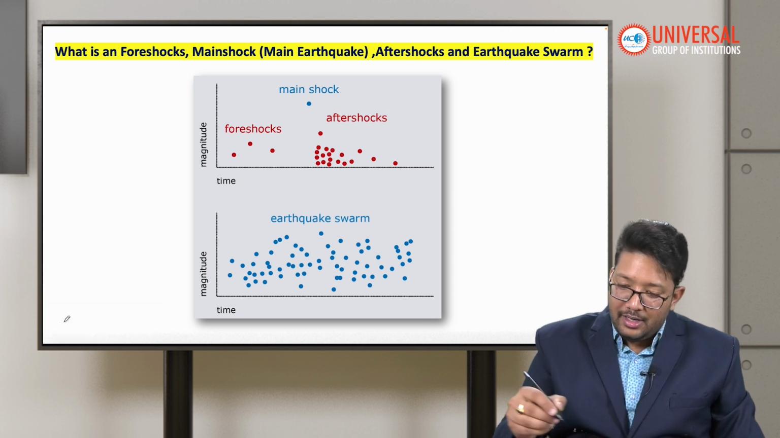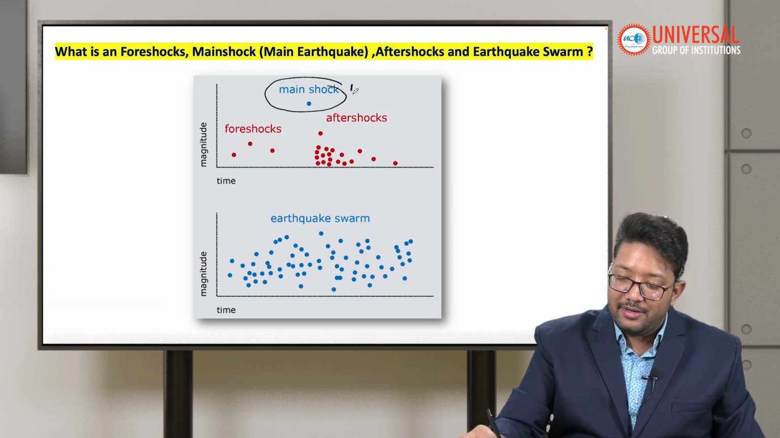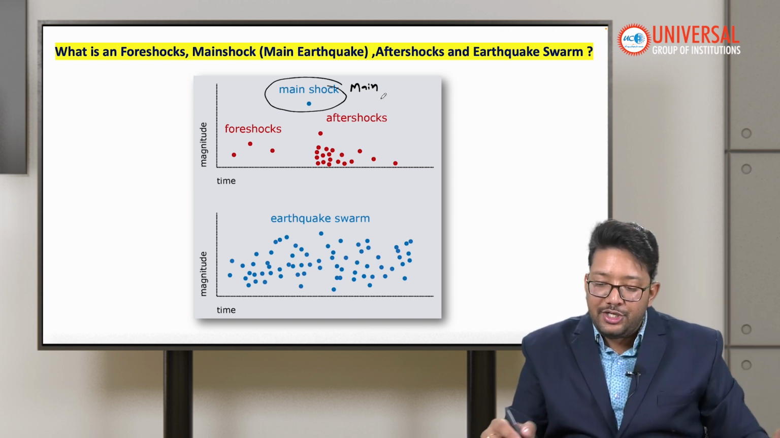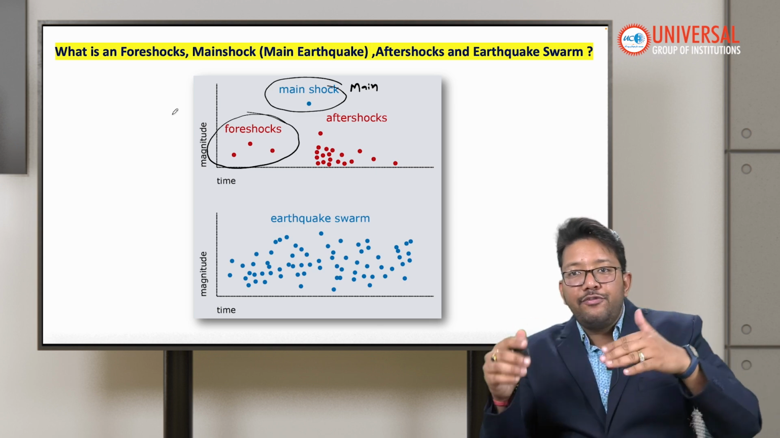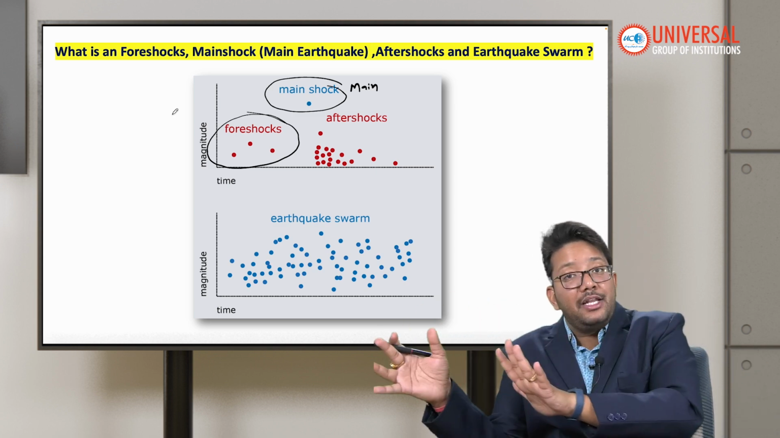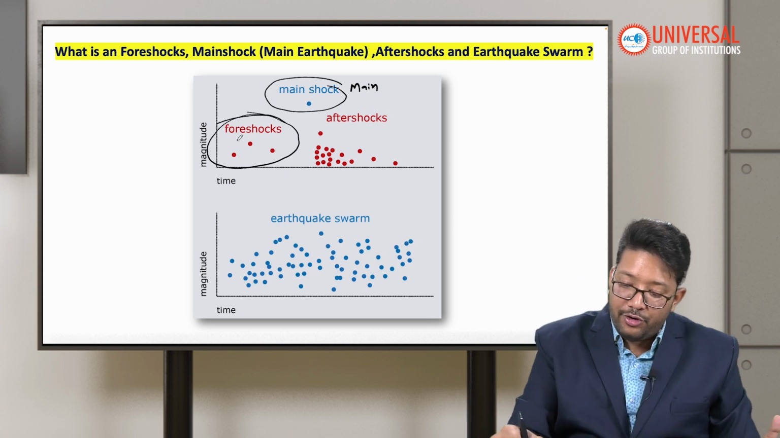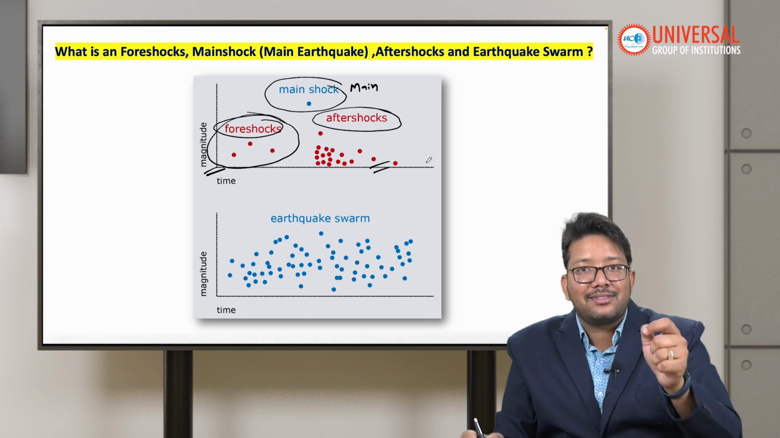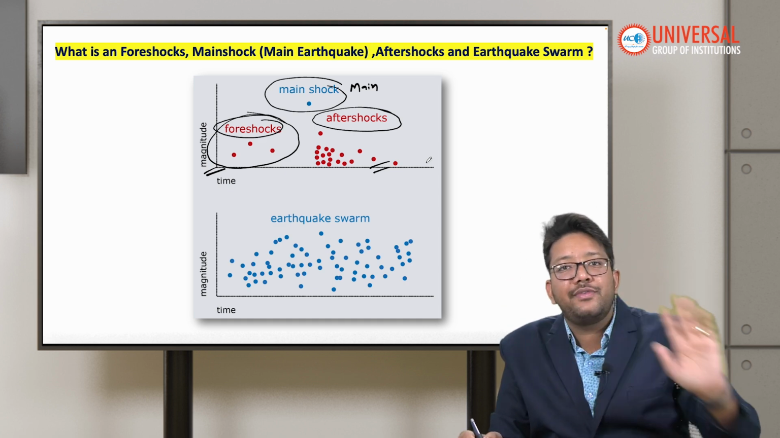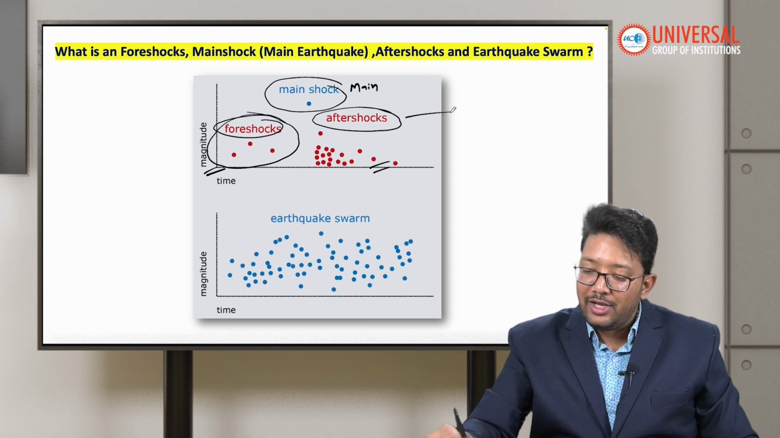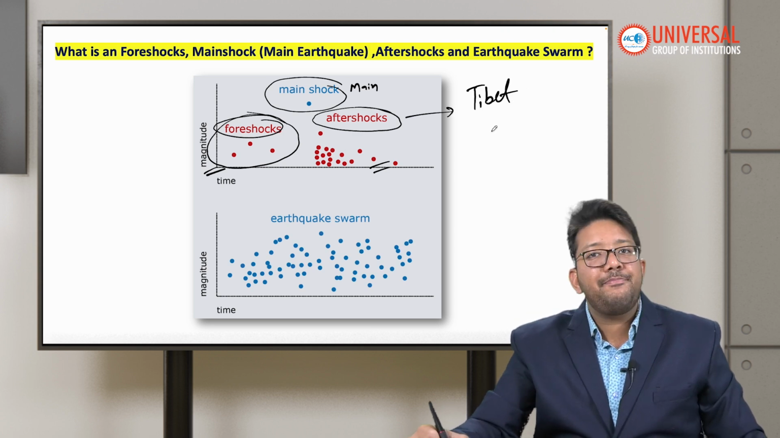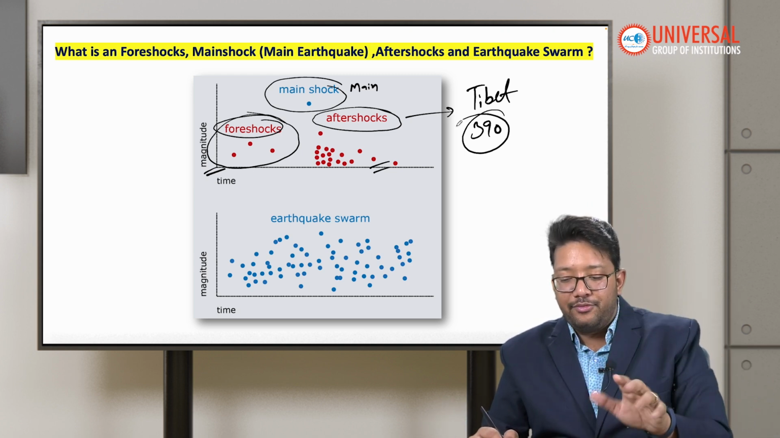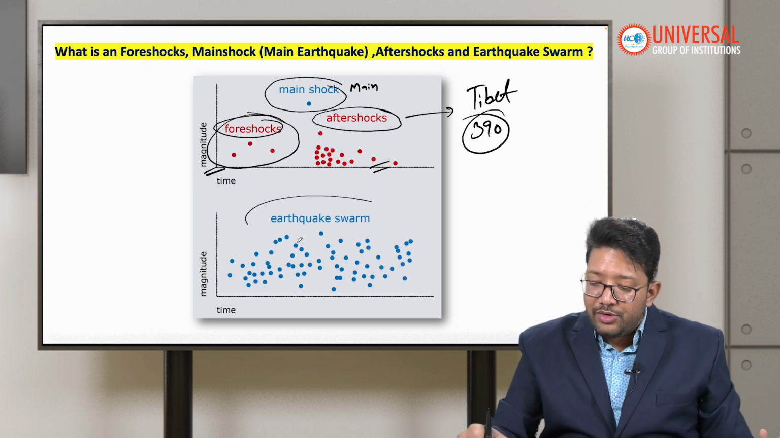Basically, the main earthquake is there. The tremors you feel before the main shock are called foreshocks. And the tremors you feel after the main earthquake are aftershocks. Foreshocks and aftershocks are less intense, but the number of aftershocks will be more. Recently, an earthquake happened in Tibet, and that area experienced 390 small aftershocks. What is an earthquake swarm?